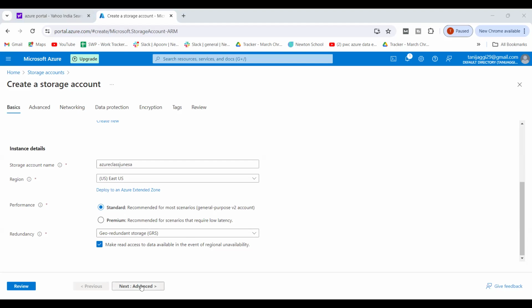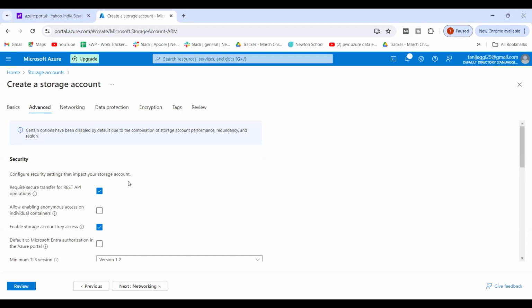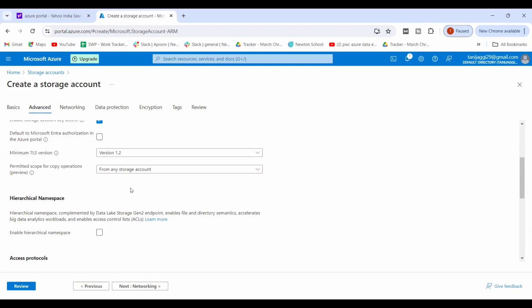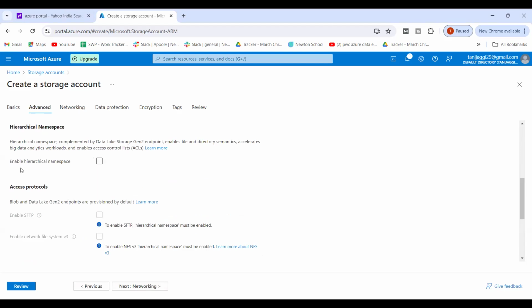So we'll create next, Advanced. Okay, we are going to allow all this. Now, can you see here it says enable hierarchical namespace? Hierarchical namespace, complemented by the Data Lake Storage Gen 2 endpoint, enables file and directories semantics, accelerates big data analysis workloads, and enables access control lists. Okay, so we have to enable this.